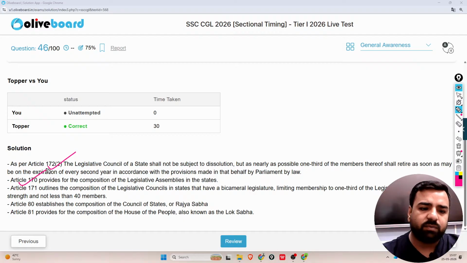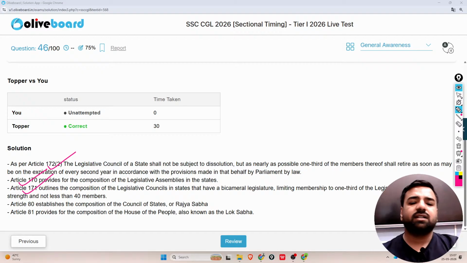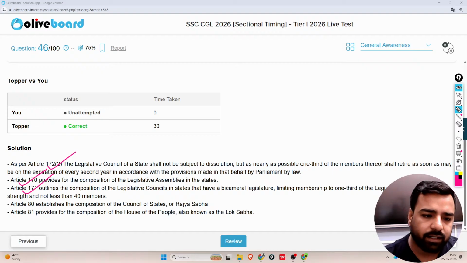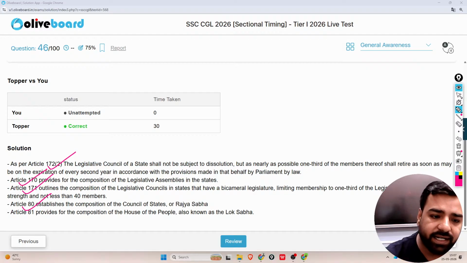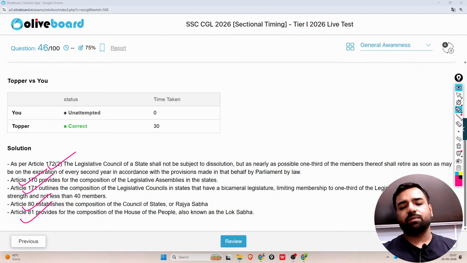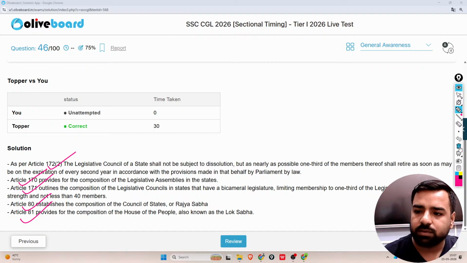Article 170 provides for the composition of the legislative assemblies in the states. Article 171 outlines the composition of the Legislative Council in the states that have a bicameral legislature. Article 80 establishes the composition of the Council of States, or Rajya Sabha. Article 81 provides for the composition of the House of the People, known as Lok Sabha.